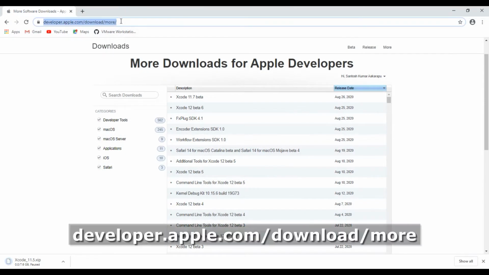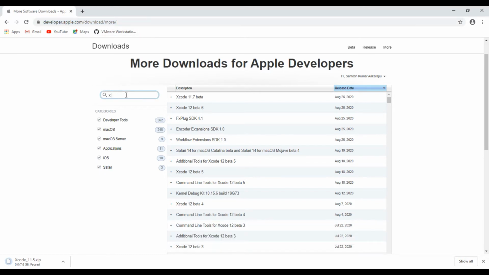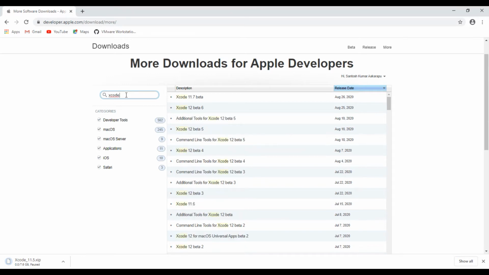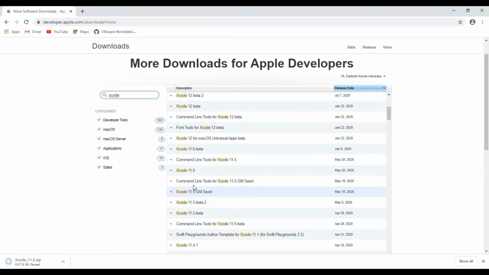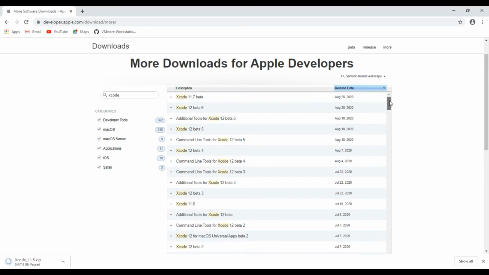To download any version of Xcode, just go to developer.apple.com/download/more. Now search here just Xcode, press enter. You will find all the versions of Xcode. Just select whatever version you want to download. I already have downloaded 11.5, so I am choosing 11.5. If you want 11.6 or more, you can download any version you wish.